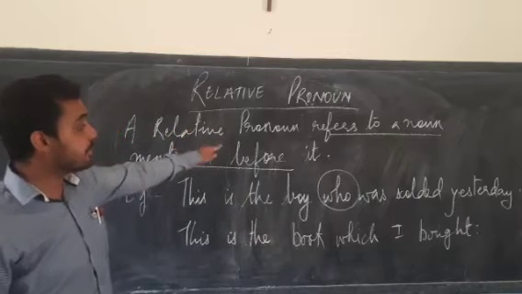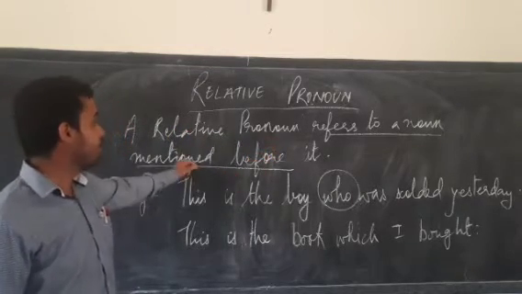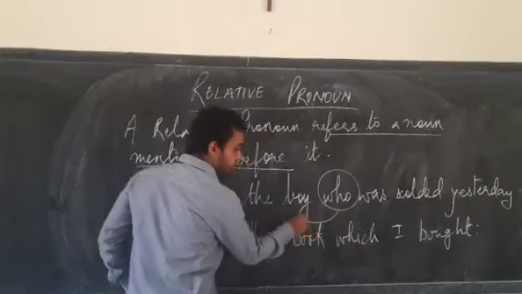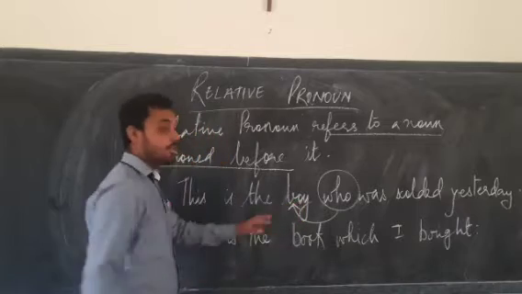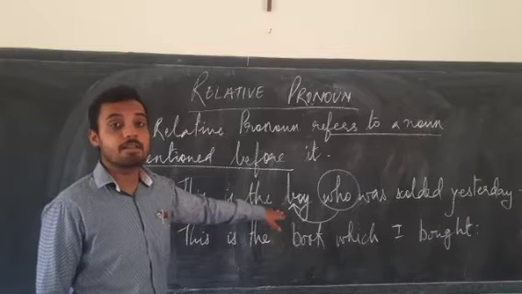And when we see the definition, it says the relative pronoun refers to a noun mentioned before it. Now what is the noun mentioned before the relative pronoun? The boy. This is the boy. Boy is a noun. Okay?